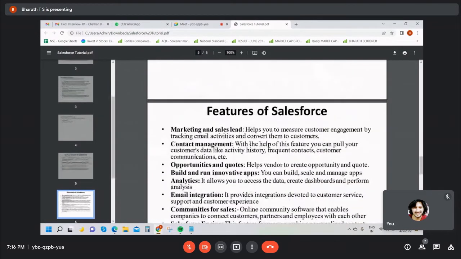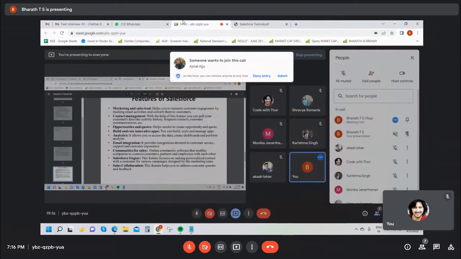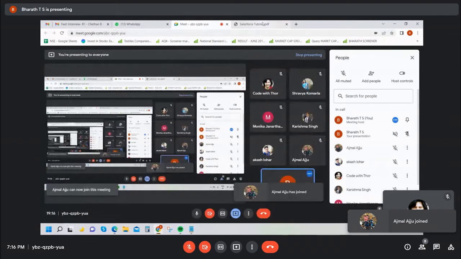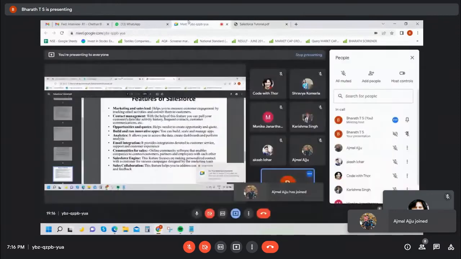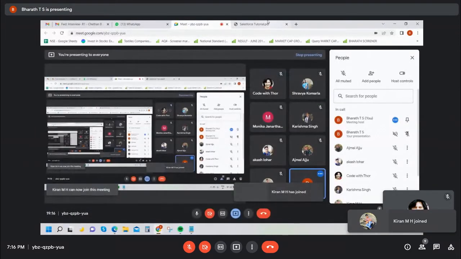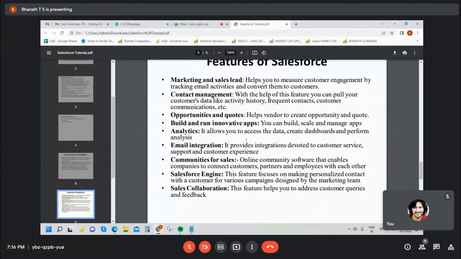See, and these are all the features of Salesforce, guys. What are the features of Salesforce? It's the number one CRM, right? Number one CRM means you can easily maintain the database. Okay, fine. It's marketing and sales lead, which helps you manage and measure customer engagement by tracking email activities and converting them into interest.